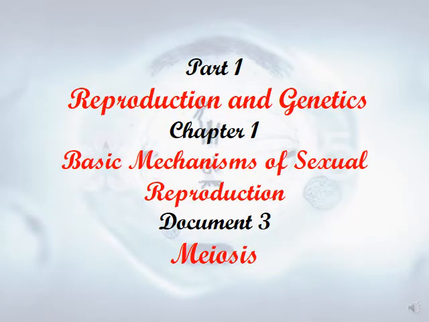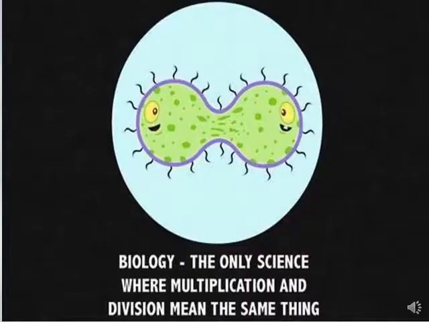So in this part we're going to talk about the basic mechanisms of sexual reproduction, meiosis, and also mitosis. Let's start first with a good piece of information. Biology is the only science where multiplication and division have the same meaning. Multiplication means an increase in the number of cells. Division also means an increase in the number of cells.